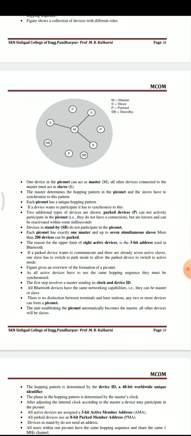Parked devices are actively participating devices in the piconet, but they do not have a connection, but they can be reactivated within some milliseconds into that piconet.